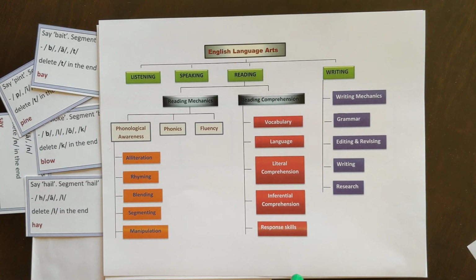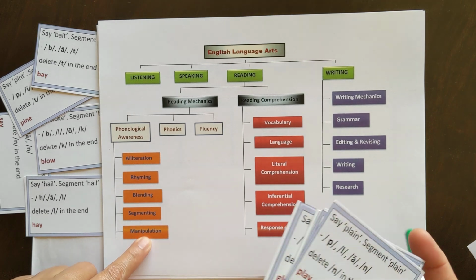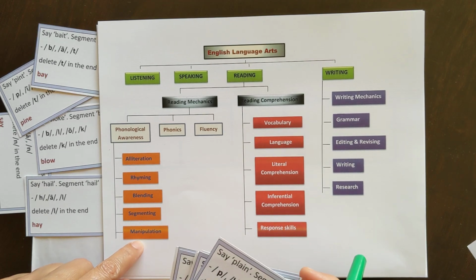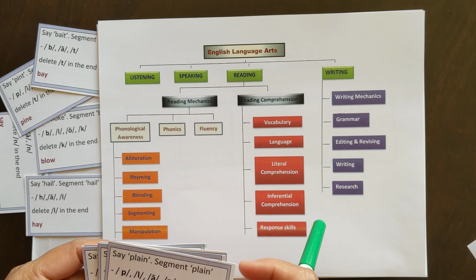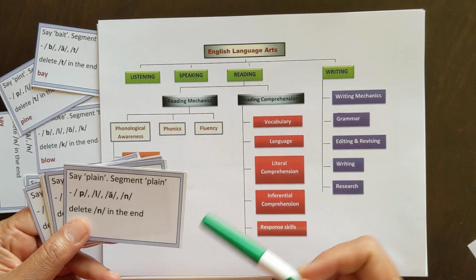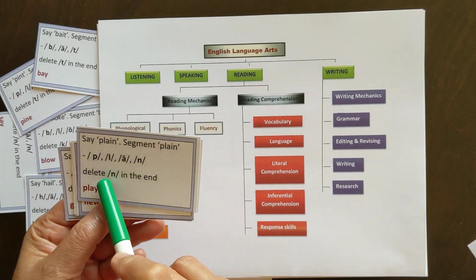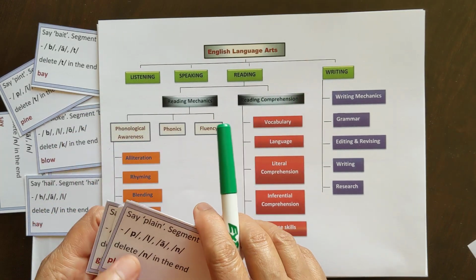Today we will look into one of the 9 types of manipulation where students delete the end sound. This activity is about deleting the end sound.